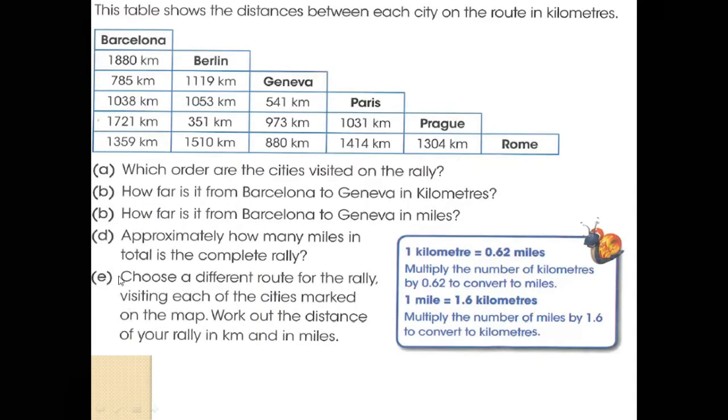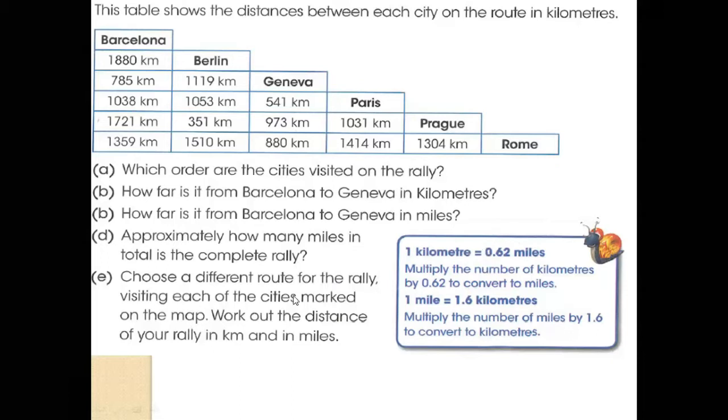It is the same for D part. He asks how many miles in total, meaning the total distance starting from Paris, then Barcelona, then Genoa, then Rome, and the others until Berlin. So we add all the numbers, and at the end we multiply by 0.62 to get the answer.